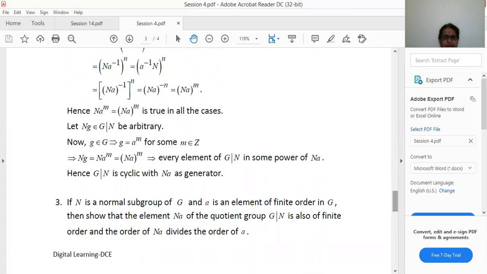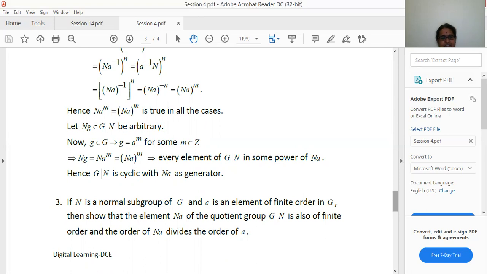So, in this problem, we have used the definition of cyclic group. Next problem. If N is a normal subgroup of G and a is an element of finite order in G, then show that the element Na of the quotient group G by N is also of finite order, and the order of Na divides the order of a.